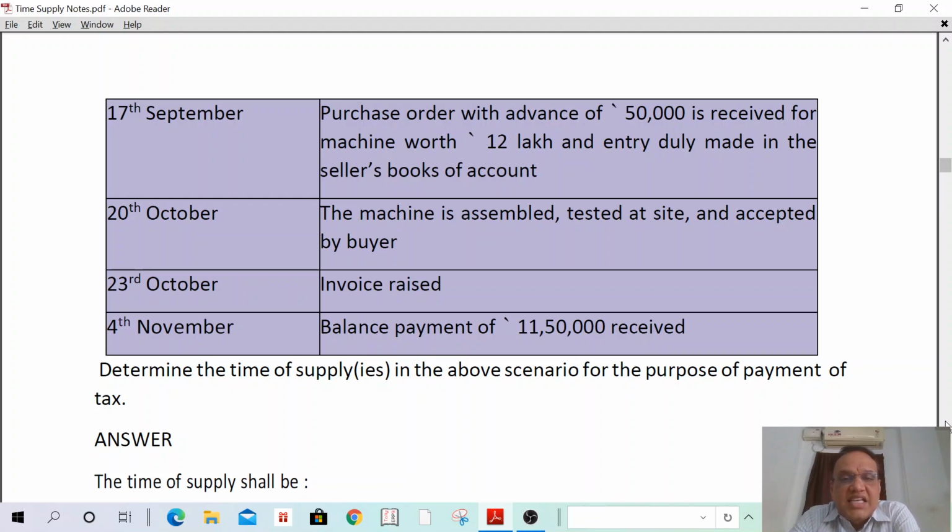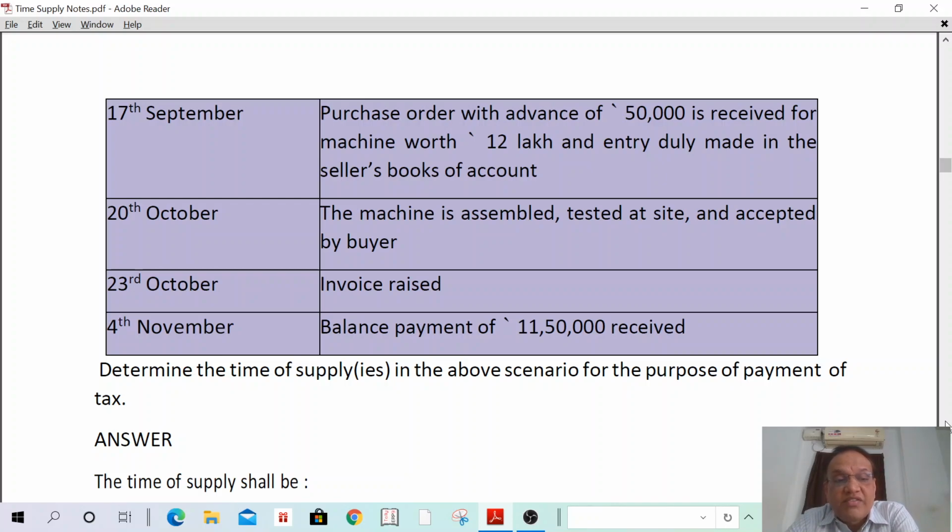Here it is a case of supply of goods on forward charge. What is the time of supply in case of supply of goods under forward charge? Date of invoice or due date of invoice, whichever is earlier. What is the date of invoice here? 23rd October, invoice raised.